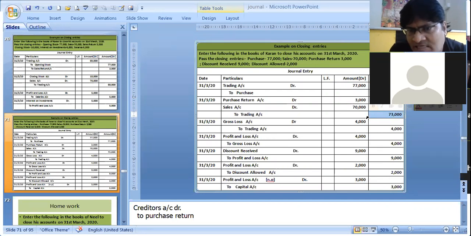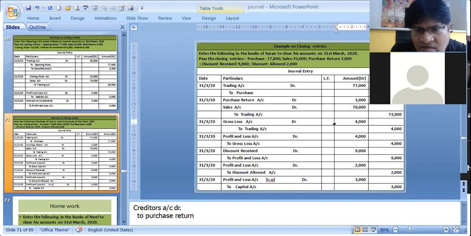As our expenses is more, we have 4,000 rupees loss. This 4,000 loss is acknowledged over here. See over here, 4,000 loss. In the trading account, our debit was more, credit was less, so that much less we are again making it 4,000. So 73 plus 4, we have 77 again. And gross loss is the balancing figure, that 4,000 we have recorded.